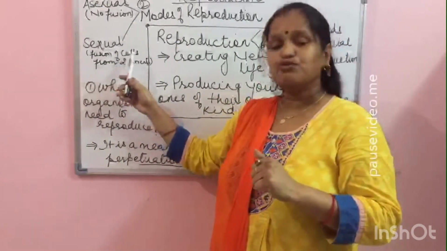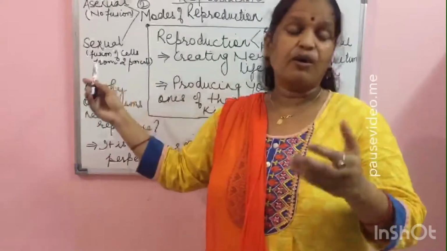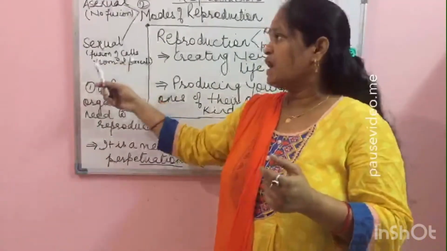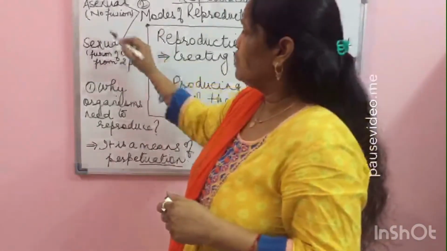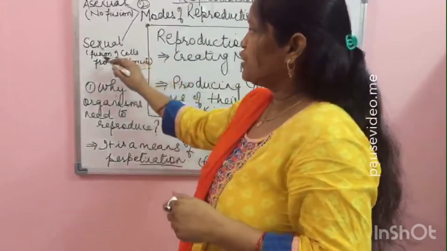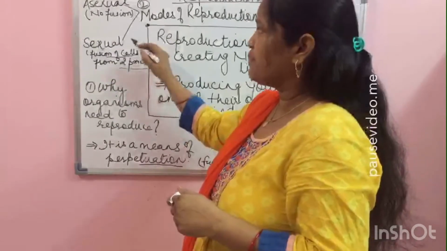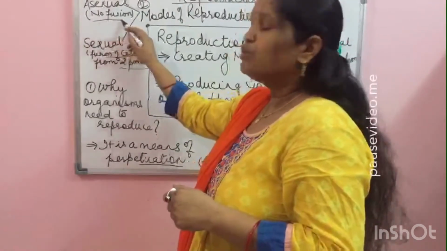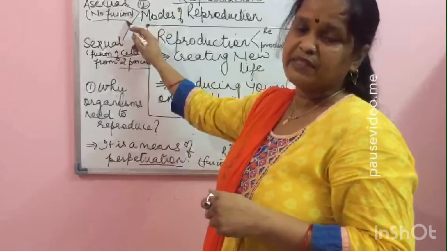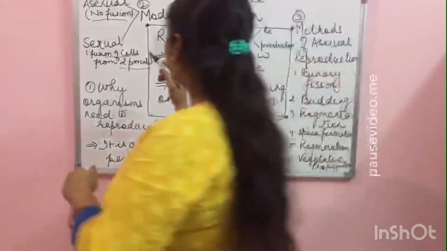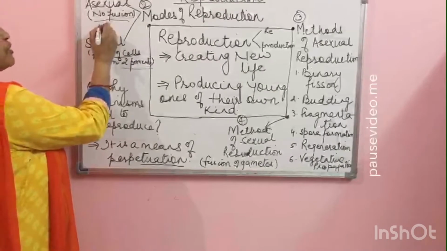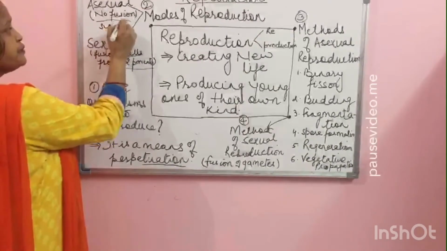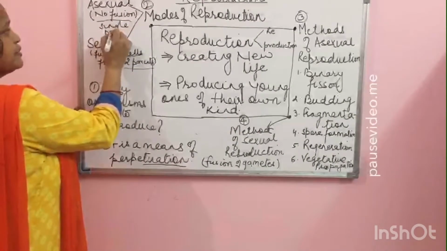In this, the fusion of the cells or gametes takes place, and that is from two parents. So here, two parents, fusion of the cells or the gametes. Here, no fusion of the cells or gametes takes place, and the new individual that is born is from a single parent.